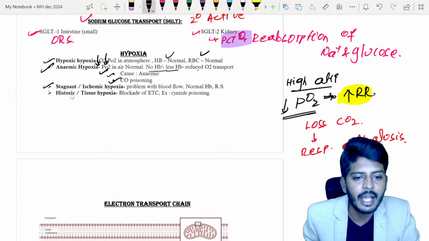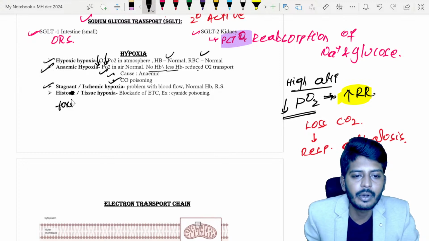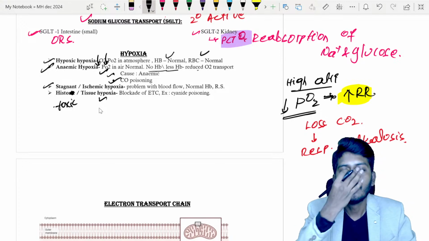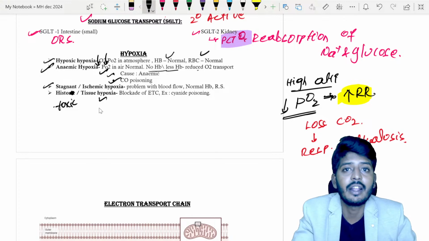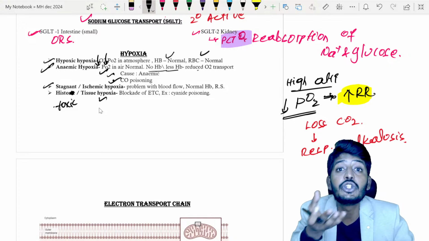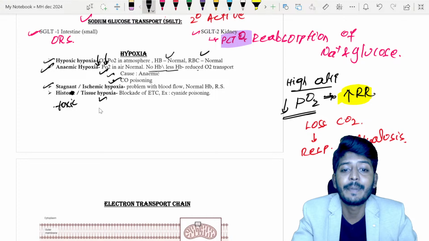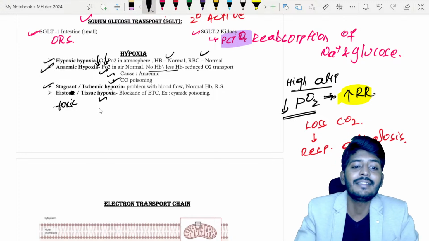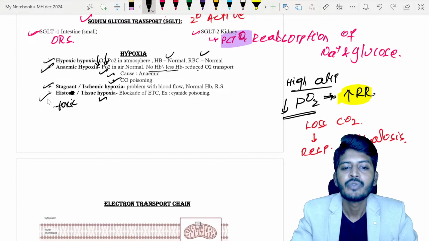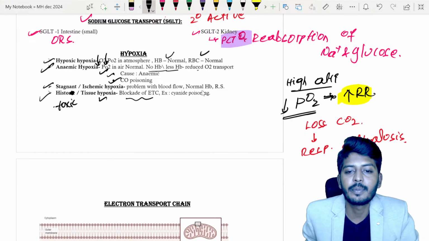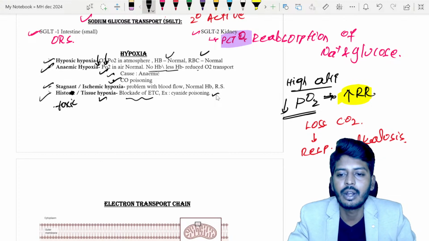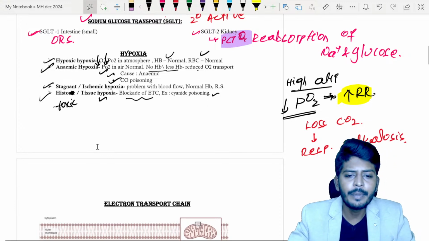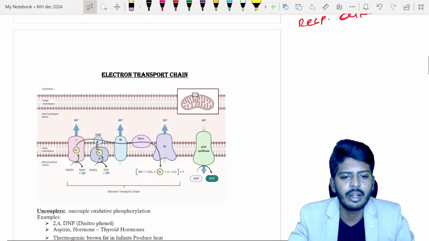Then we have one more type called histotoxic hypoxia, also called tissue hypoxia. There are some poisons which will go and block the electron transport chain. Once the electron transport chain is blocked, tissue level respiration will not occur. That is called tissue hypoxia. It occurs due to blockade of the electron transport chain, for example by cyanide poisoning. Cyanide inhibits complex 4 of the electron transport chain. Okay, hope this part is clear. Let's continue to the next one, that is the electron transport chain itself.